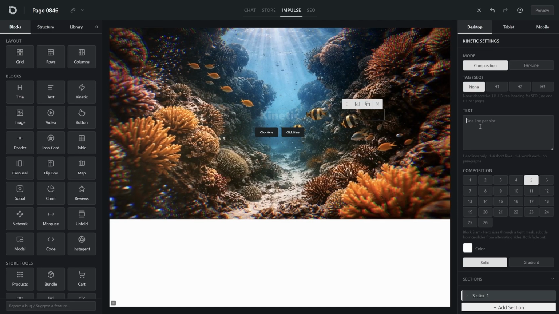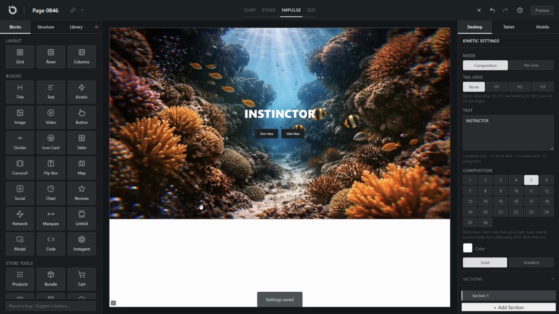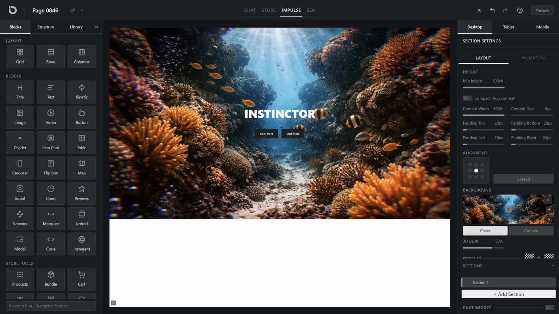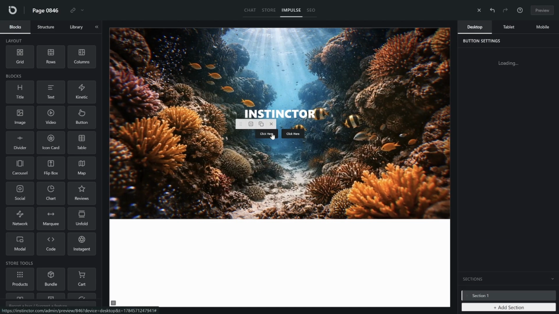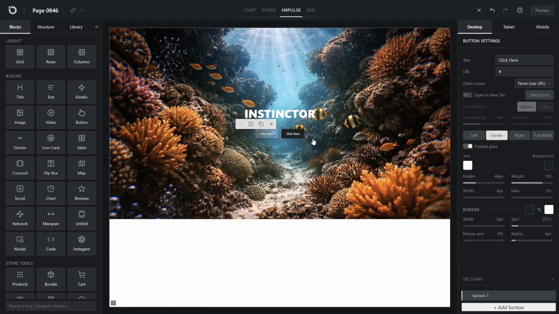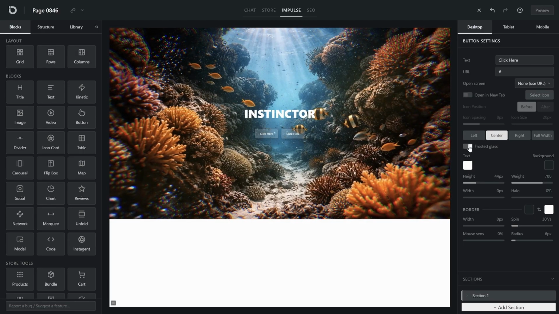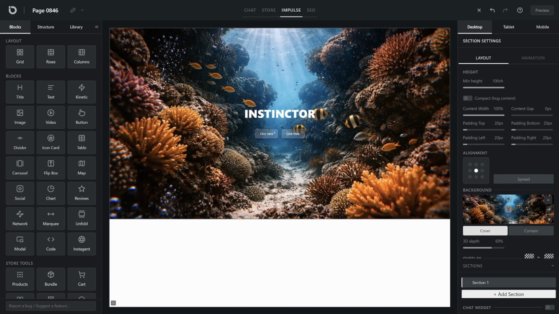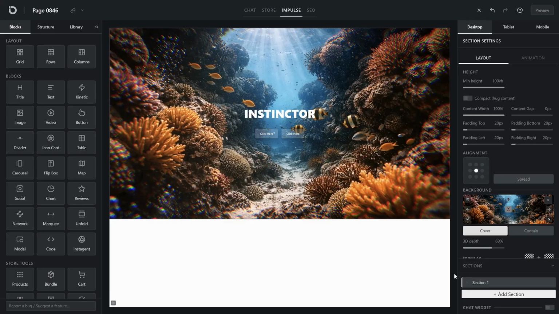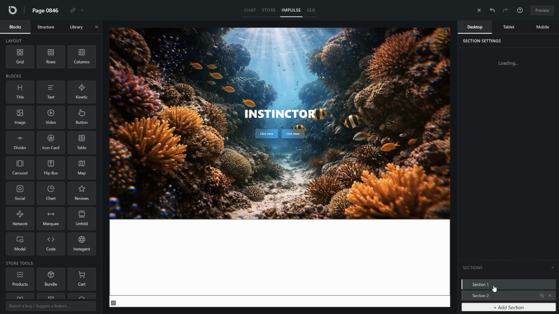Now here's a design rule worth writing on your wall. The busier the background, the fewer things you put in front of it. On a visually heavy background, 1 or 2 large elements and no more. And really, that's the hero's whole job. Catch the eye and invite the visitor to scroll down. Except there's nowhere to scroll yet. We've only got the one section. So, let's add a new one.